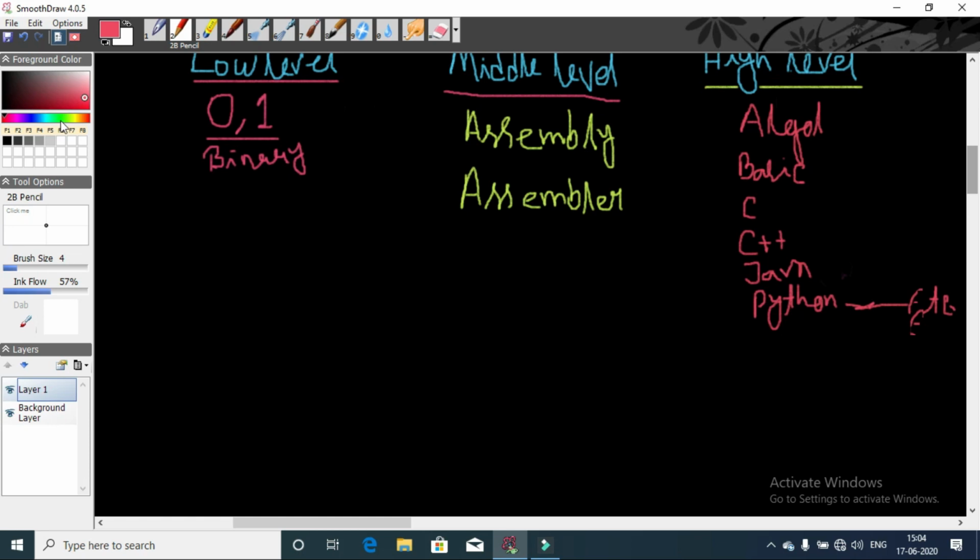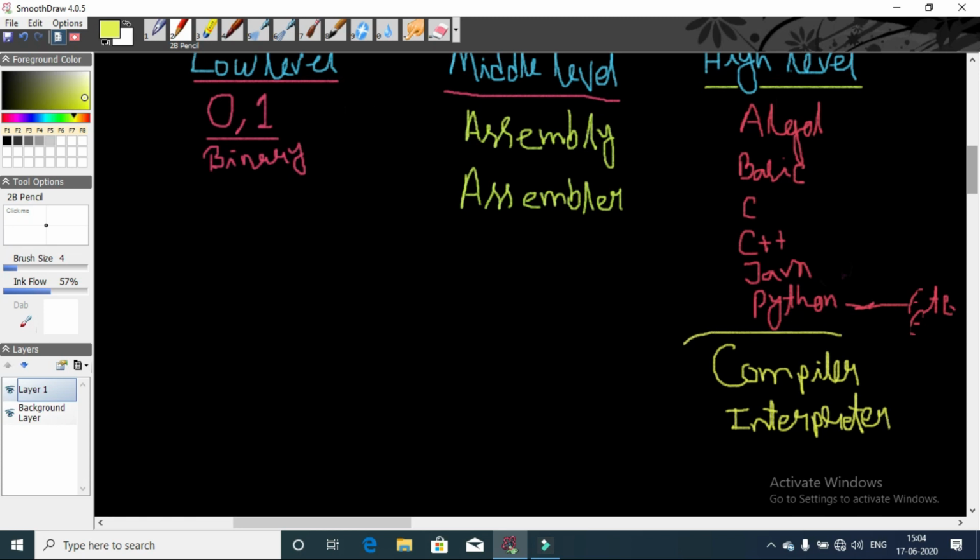One is compiler and another is interpreter.